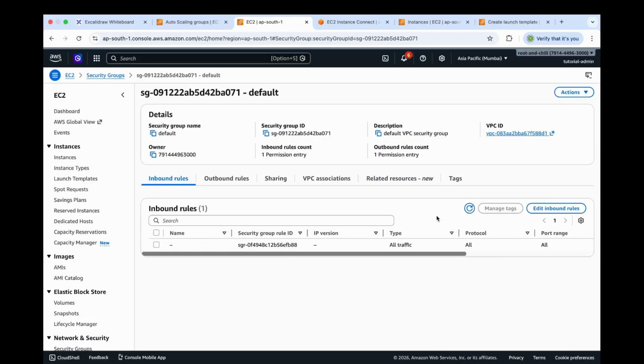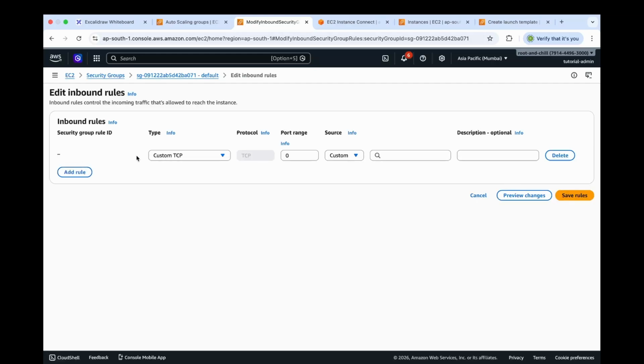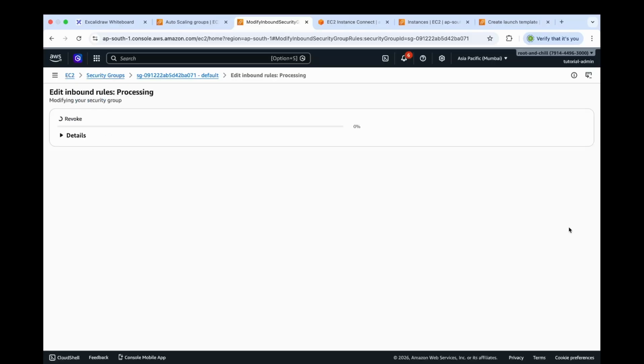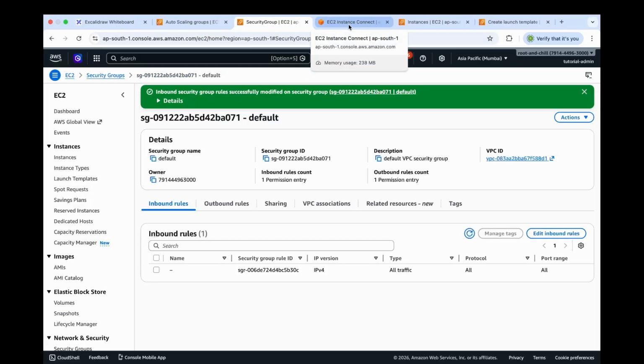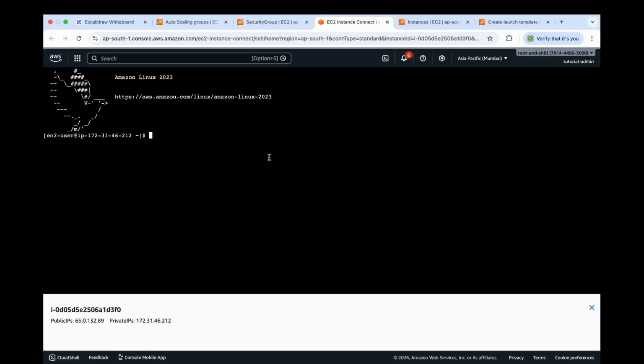And let's edit this inbound rule and delete this default inbound rule, and let's add a new inbound rule where we'll have all traffic as type. For source, let's select anywhere IPv4 and let's click save rules. Now let's go back to our EC2 instance connect. Let's refresh this page. Now we can see we are able to log into the terminal of our EC2 instance that was created by our auto scaling group.